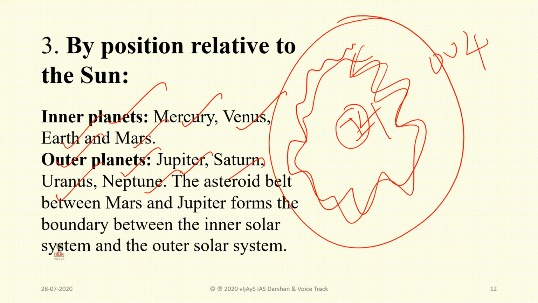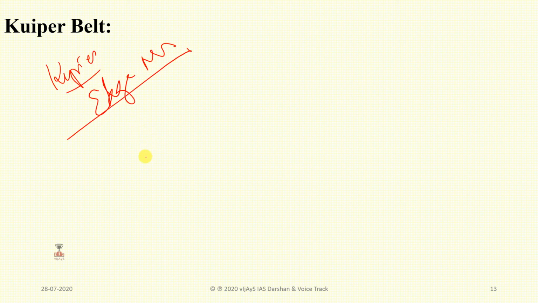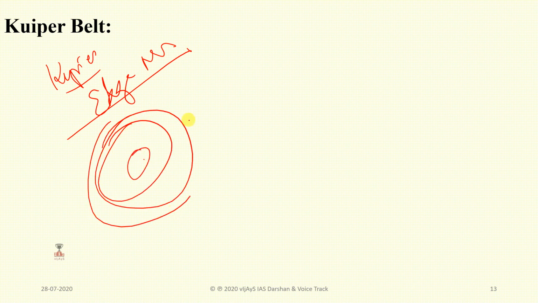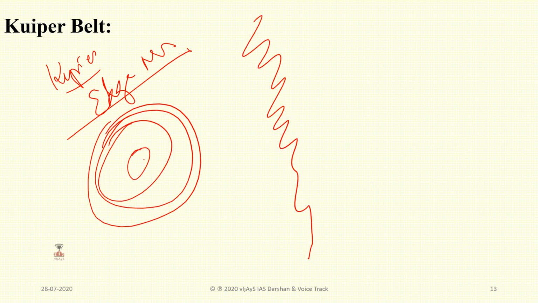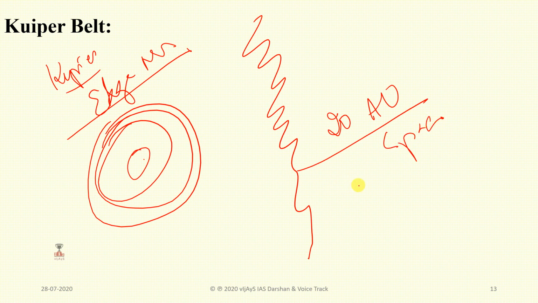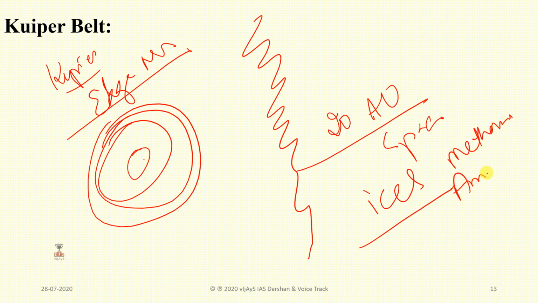Then what is meant by Kuiper belt? The Kuiper belt can also be called the Kuiper Edgeworth belt. This is an area outside the solar system. It stretches about nearly 20 astronomical units in space and contains mostly ice pieces, which contain methane, ammonia, nitrogen, water.